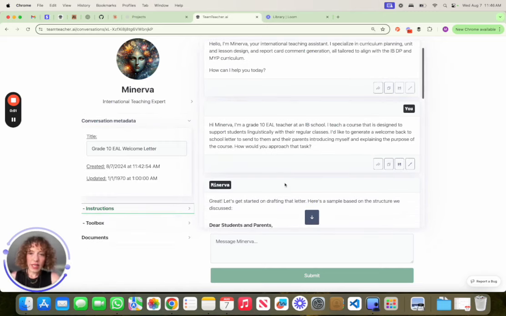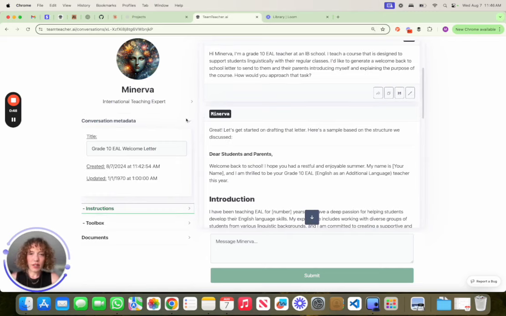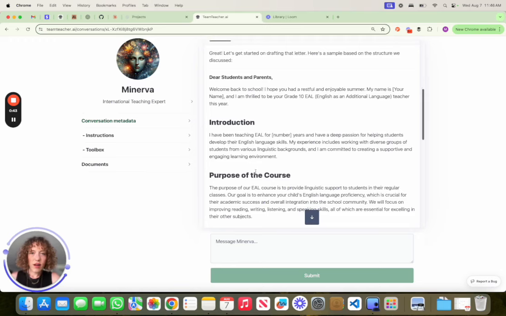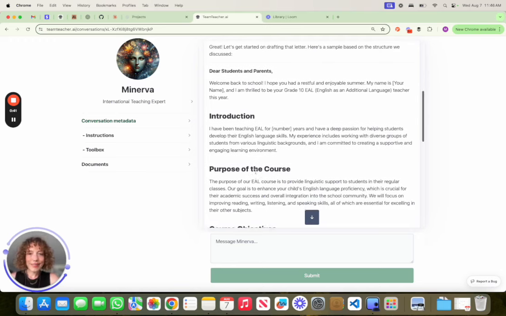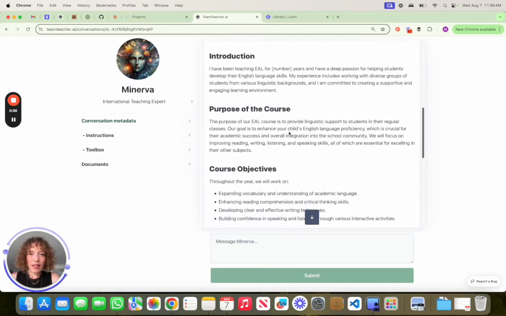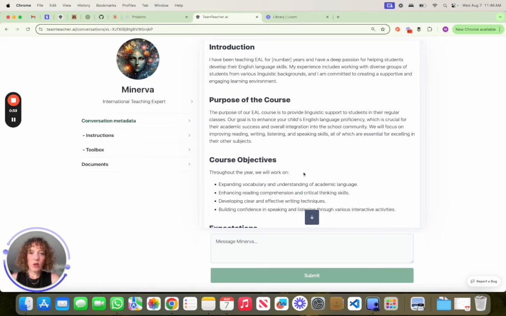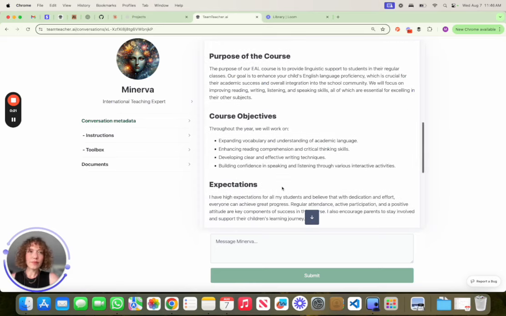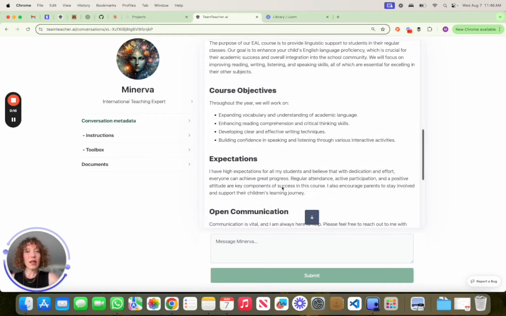And let's see what Minerva said. She said, great, let's get started on drafting the letter. Here's a sample based on the structure we discussed. All right, well, we didn't really discuss the structure, but this looks pretty good. An introduction, purpose of the course. Now, I'm noticing that some of this language is pretty complex linguistically, so I might have her either revise that or add in some parenthetical notations, or possibly even just translate it into my students' home languages to send home with them as well.